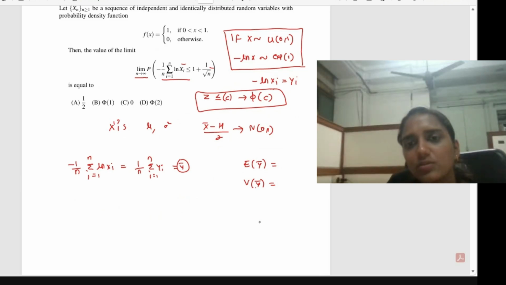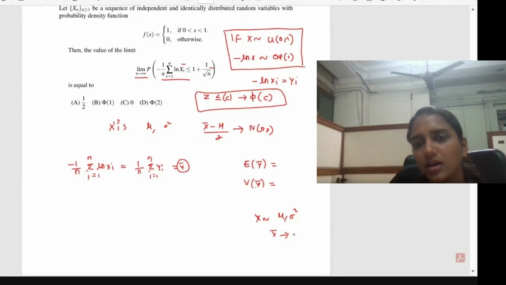So if x follows some distribution with mean mu and variance sigma square, then x bar will have an asymptotic distribution with mean mu and variance sigma square divided by n. This mu comes from the mean of x and the sigma square comes from the variance of x. Here, instead of x we have Yi, where Yi is minus log Xi, and that has an exponential 1 distribution. So what will be the expectation of Yi, and what will be the variance of Yi?